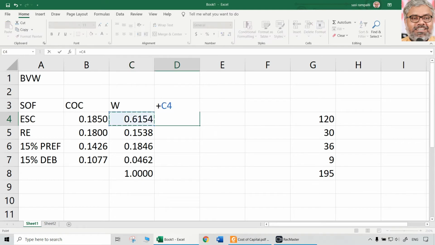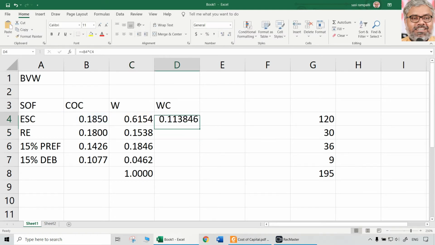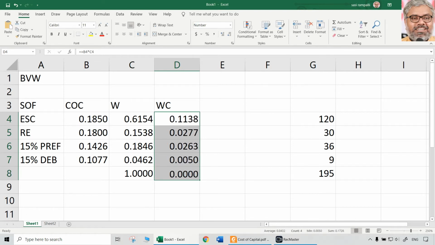Then all that you need to do is multiply the cost of capital with the respective weights, and also make sure you take 4 decimals at least, then total that. This is percentage. So what is the final answer here? Taking book value weights, the weighted average cost of capital is 17.28%. That is the answer. That's it. That is book value weights.